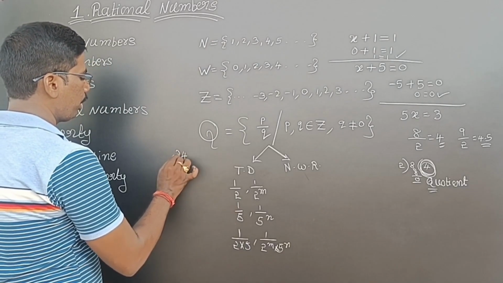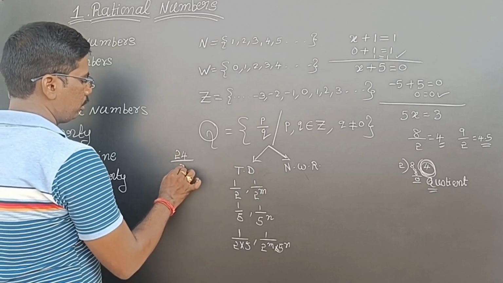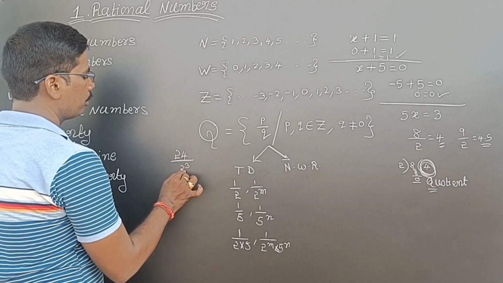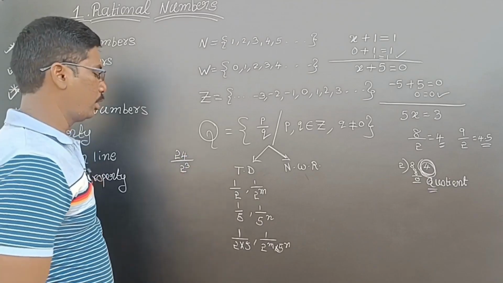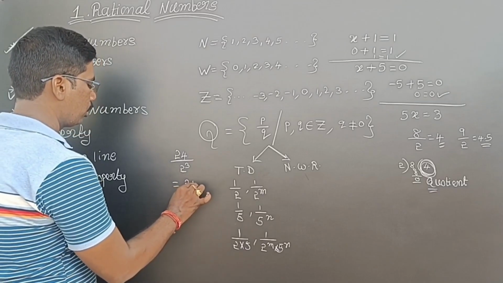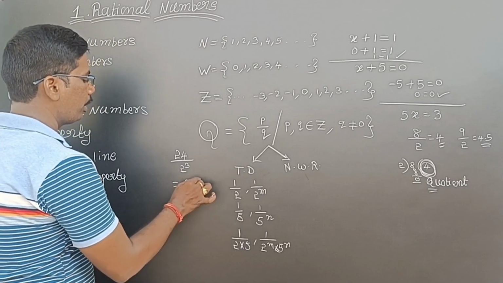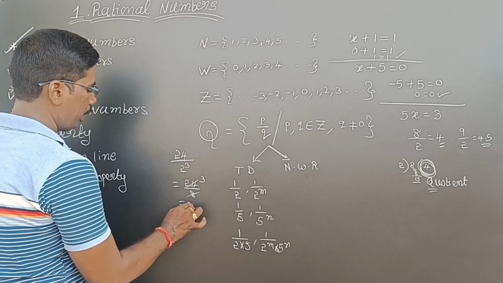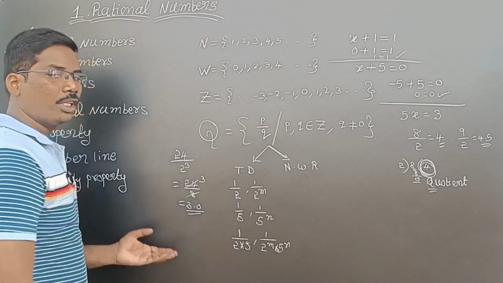See here, I am taking 24 by 2 cube, that is 8, for your clear understanding. So 24 by 8: 8 threes are 24, so 3. 3 can be written as 3.0, so it is a terminating decimal.